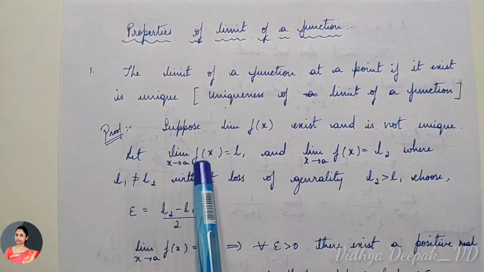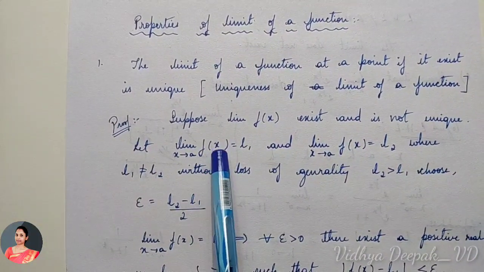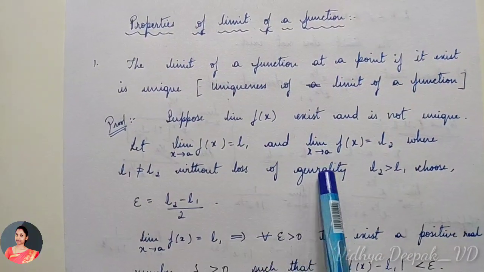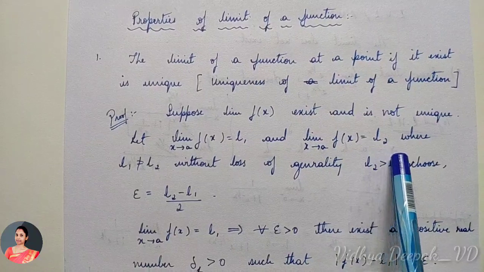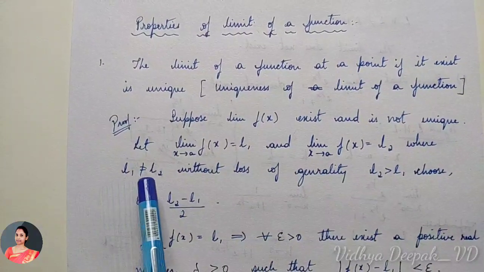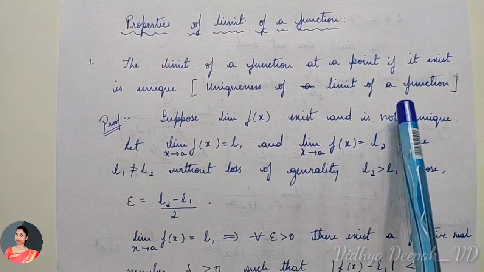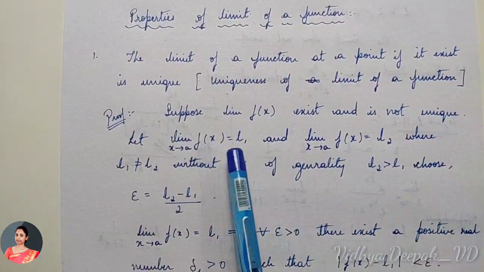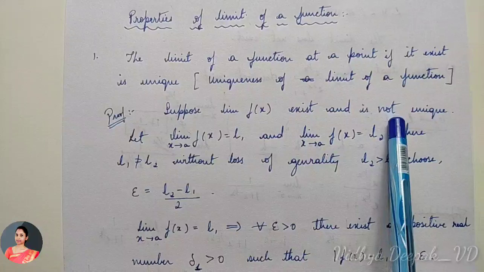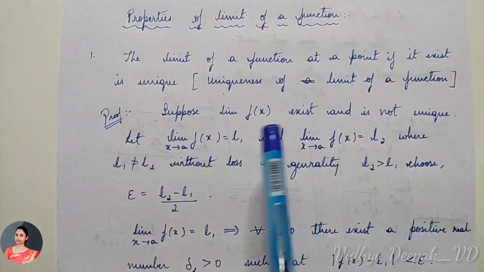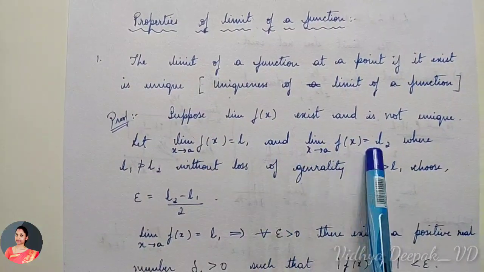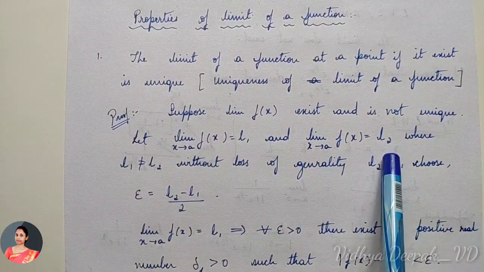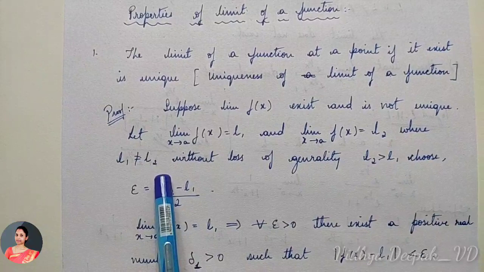So let limit x tends to a, f of x is equal to L1. That means the limit is L1, and limit x tends to a, f of x is equal to L2, where L1 is not equal to L2, because we said the limit is not unique. Unique means we have only a single limit for this function. We are saying no, we have more than one limit. So for the same function we have two limits, L1 and L2, where L1 is not equal to L2.